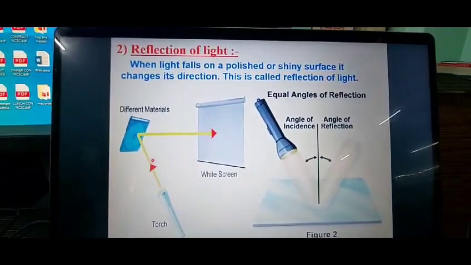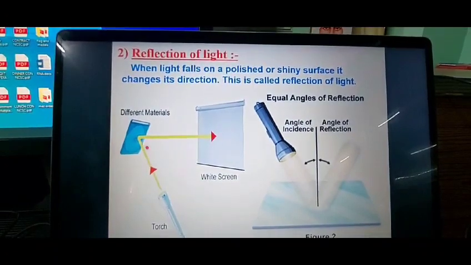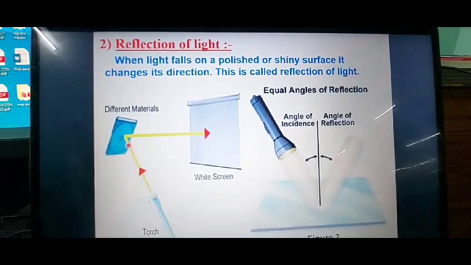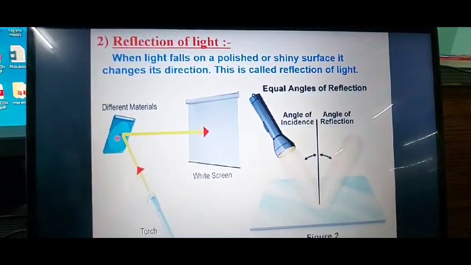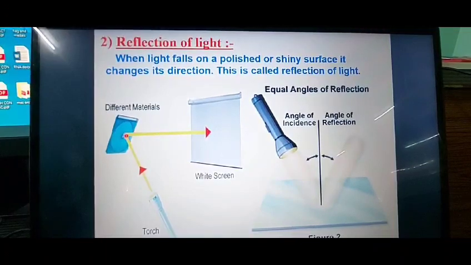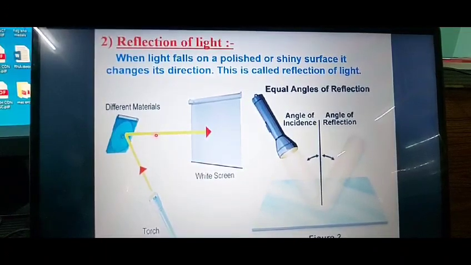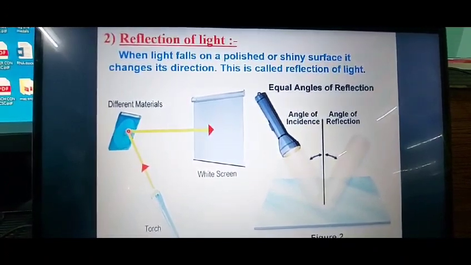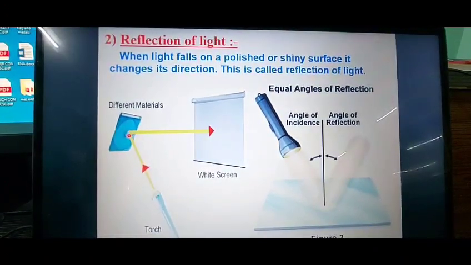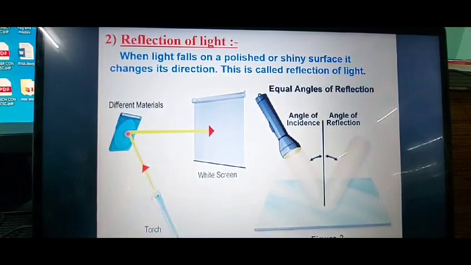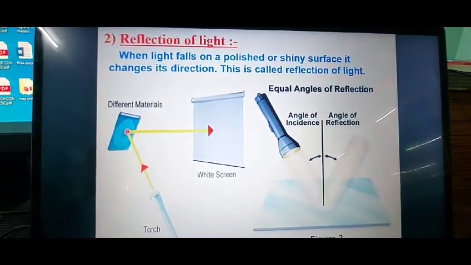The light ray which is falling on this CD is known as the incident ray. And the light ray which is getting reflected from this CD is called the reflected ray. One more thing, the point where this incident ray is striking the CD is known as the point of incidence.